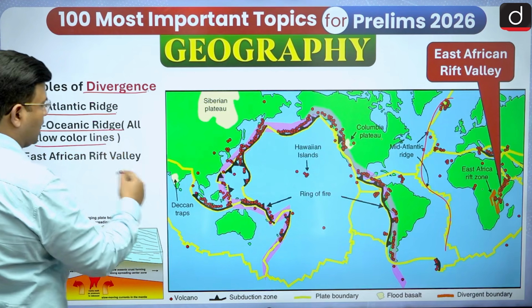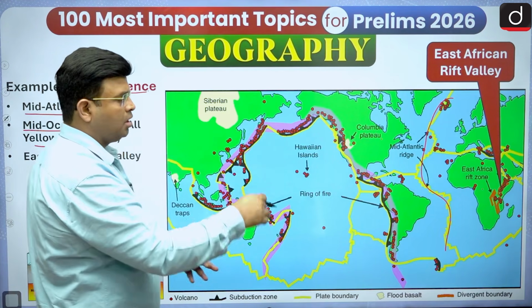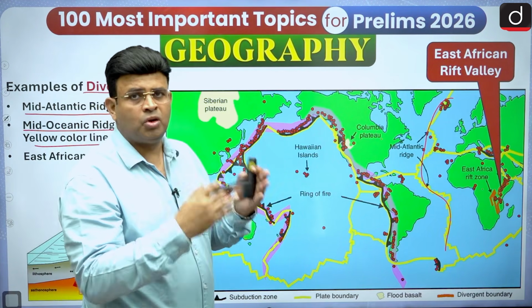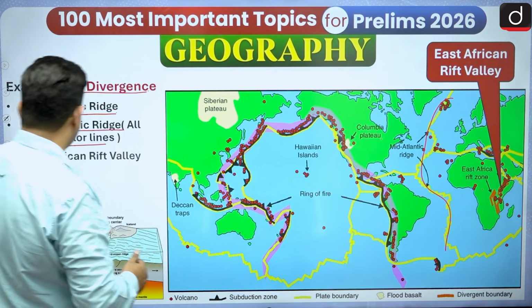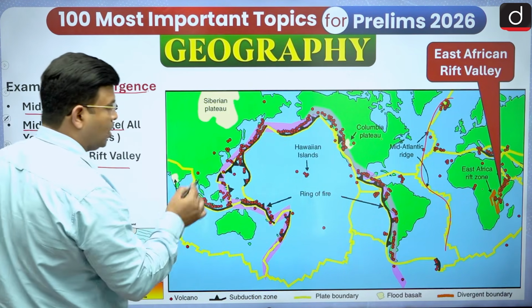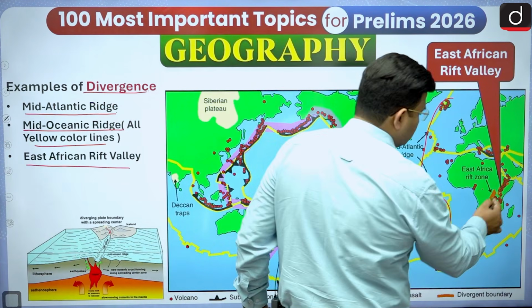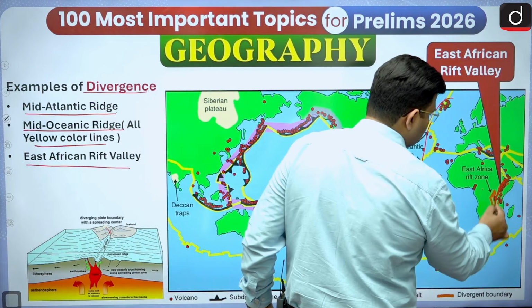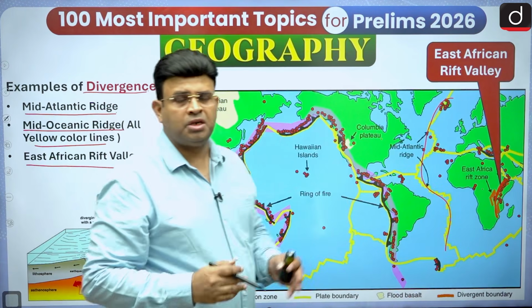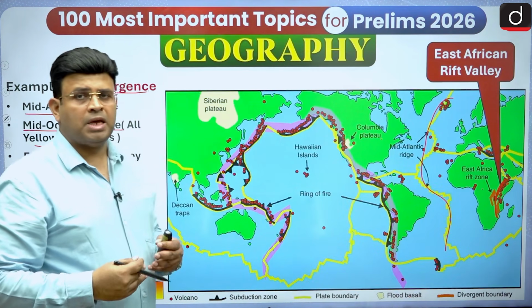All the yellow color lines that you have seen are divergent boundaries, and there will be a mid-oceanic ridge. The East African Rift Valley, along the eastern part of Africa, also has divergence going on, and is a part of divergence.